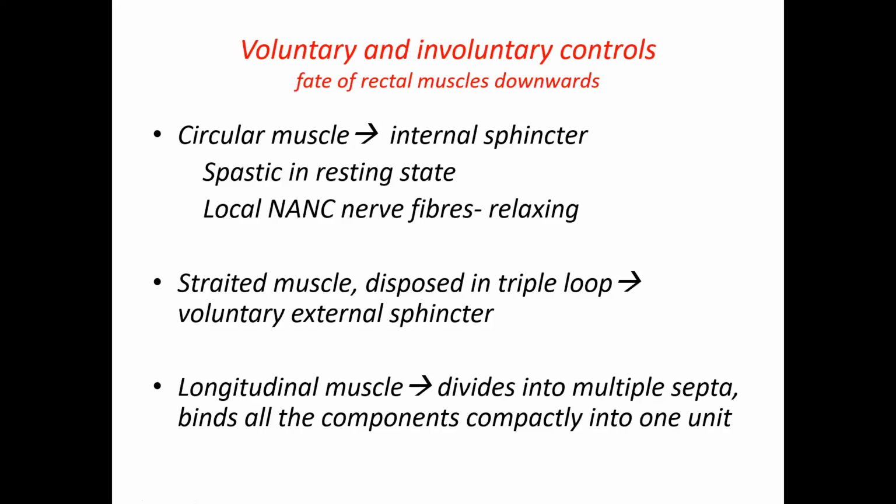Mainly it has two muscles. The circular muscle of the GI tract continues as the internal sphincter, and you have a striated muscle, a voluntary muscle, surrounding this internal sphincter. The external sphincter is voluntary, the internal sphincter is involuntary. Both in combination provide the efficient control mechanism.